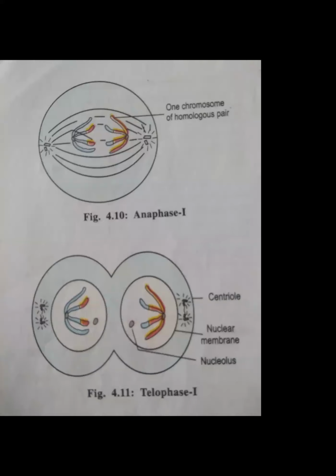So what happened in this anaphase? You can see this is anaphase and this is telophase. Anaphase में क्या होता है? That is all the chromosome fiber contract. First क्या होता है? Chromosome fiber contract and pull the homologous, and the interchromosomal fibers extend so that homologous chromosomes start moving towards the opposite pole.